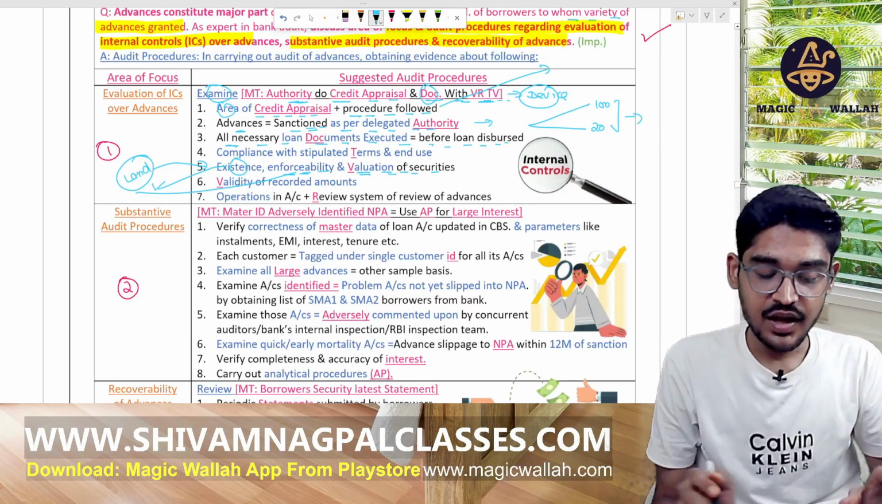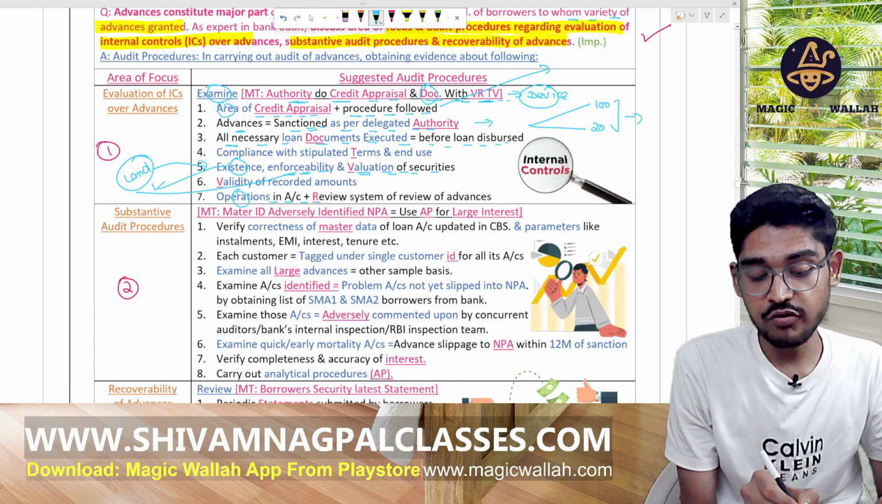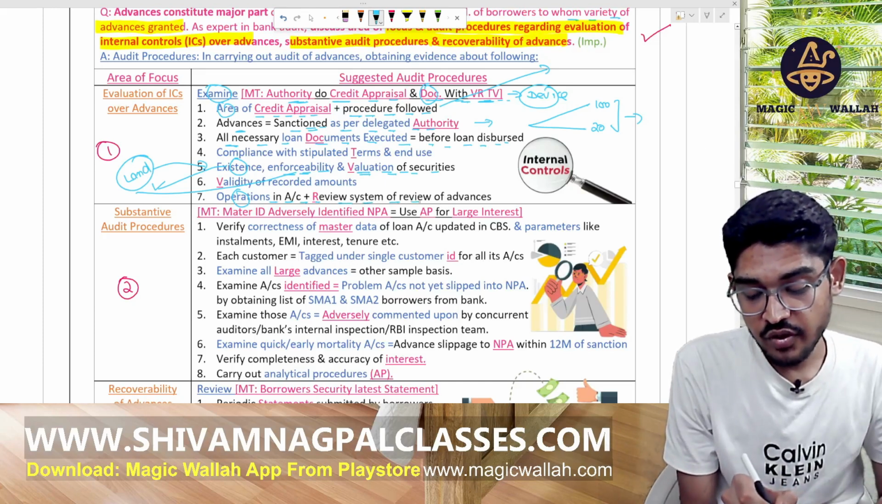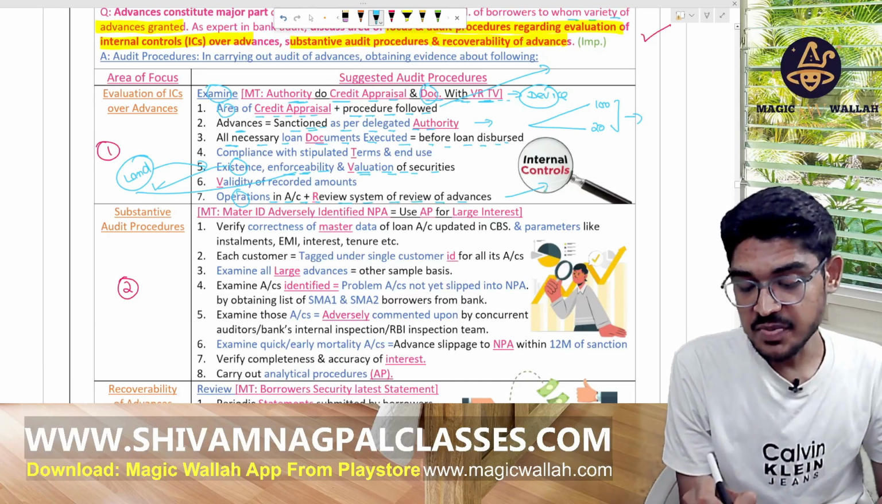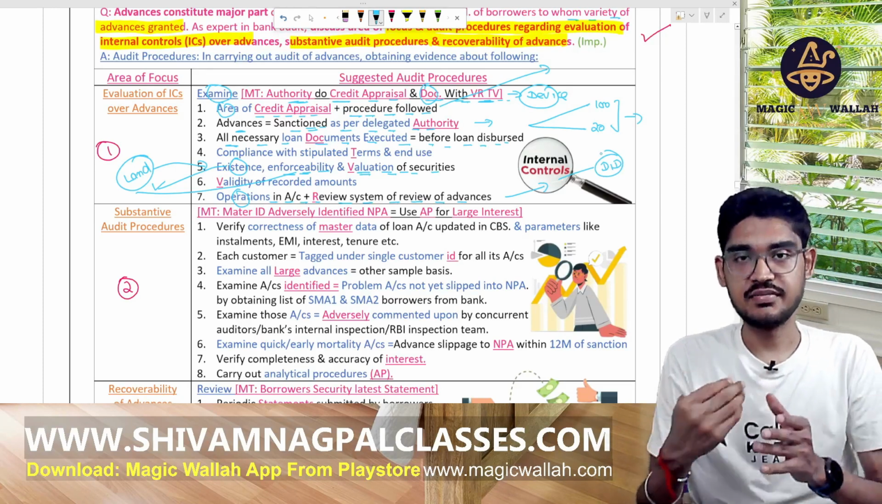Now R means operation in accounts, whether these accounts are operative or not, and the system of review of advances. How the management did the review of advances given by it, how they check that.